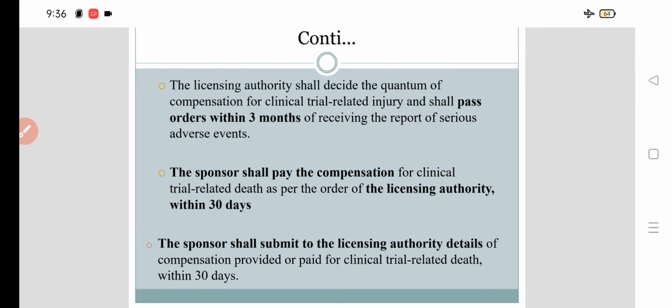the quantum of compensation for clinical trial related injury and shall pass order within 3 months of receiving the report of serious adverse event. The sponsor shall pay the compensation for the clinical trial related death as per order of the licensing authority within 30 days. The sponsor shall submit to the licensing authority details of compensation provided or paid for the clinical trial related death within 13 days. So all these are the compensation related rules and regulations.